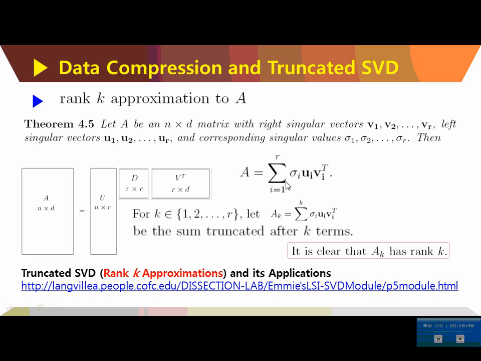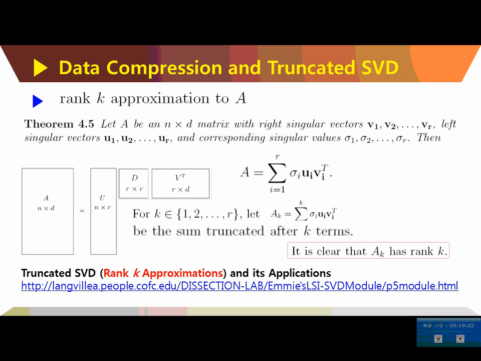So it is clear that A_K has rank K. What this means is we could have a million by million, or million by 2 million matrix. We could have about 5,000 positive singular values, and all the rest of them are zeros. But among the 5,000 positive singular values, about 4,000 could still be very small, and we only have meaningful large singular values, about 100 or 200.